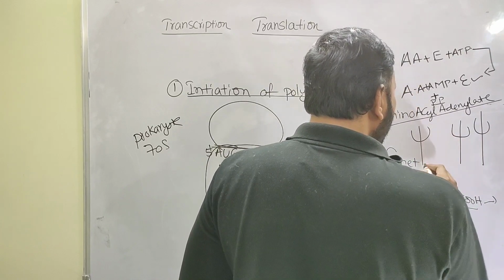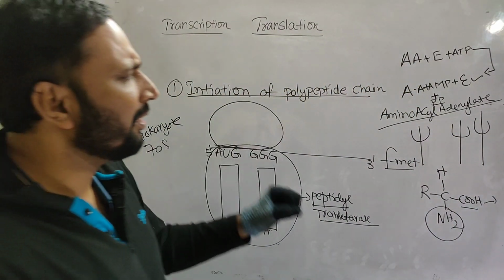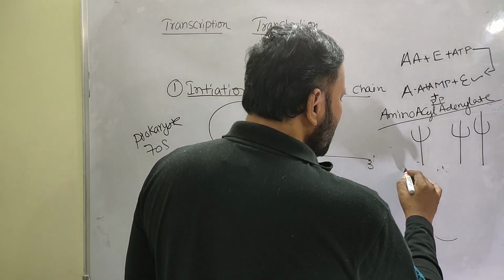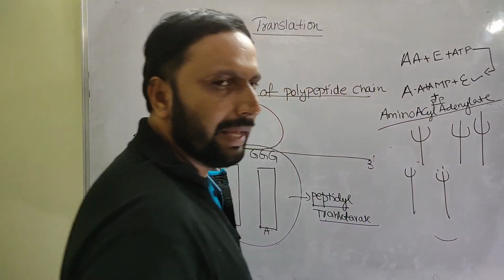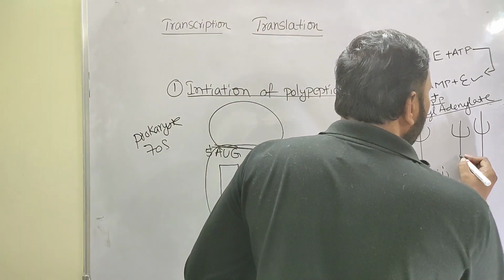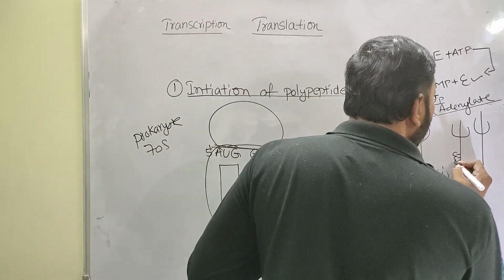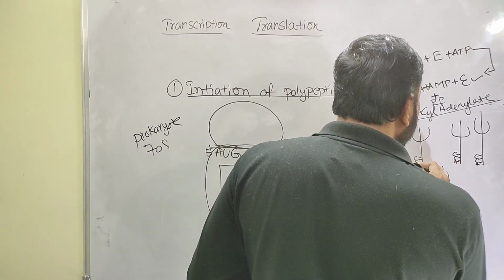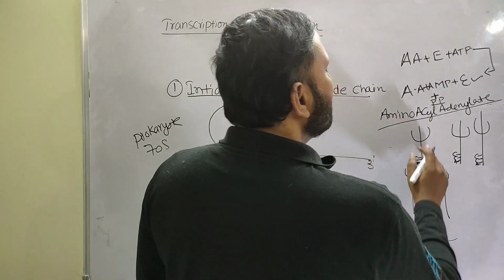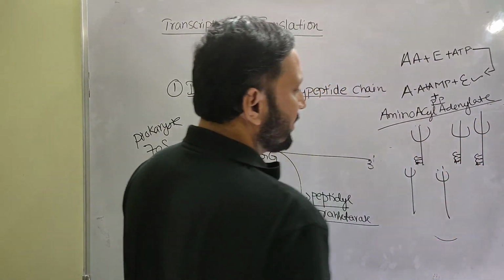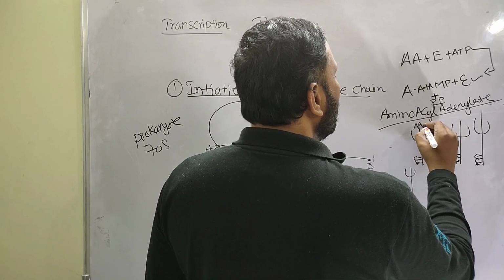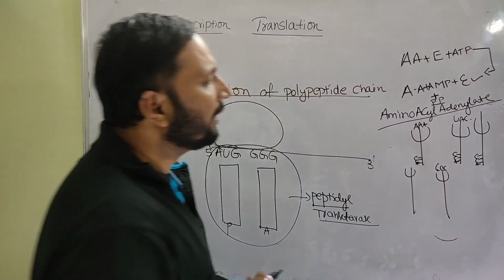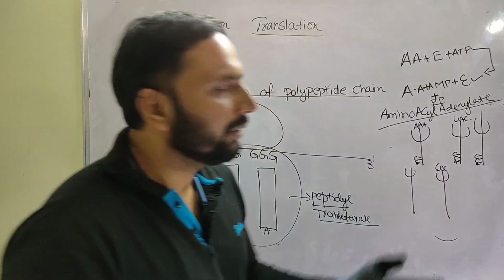Many tRNAs are there in the cytoplasm. You know the tRNA cloverleaf model structure. Especially the 3' end is called the CCA end. You know that the CCA end is called the amino acid binding site. Opposite to the CCA end, the anticodons are present. These anticodons may be, for example, AAA, UAC, CCC, like that. So these are the tRNAs.